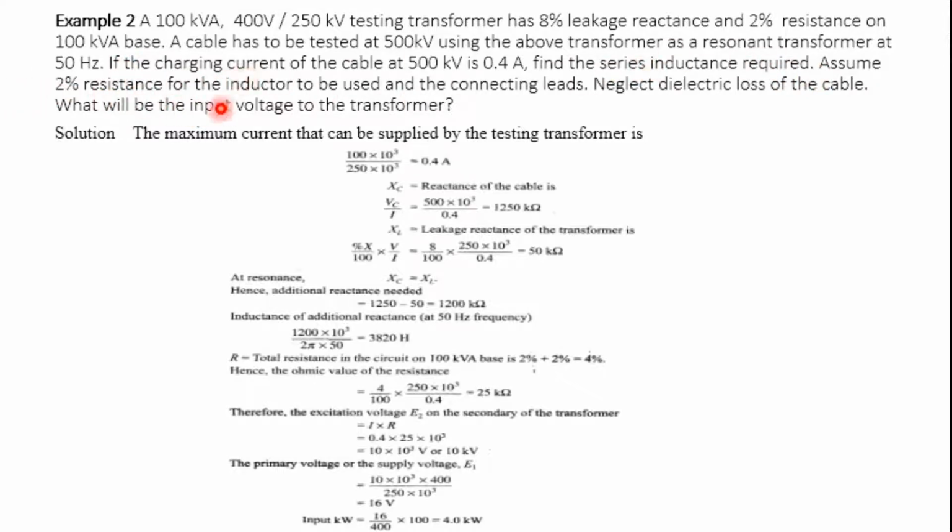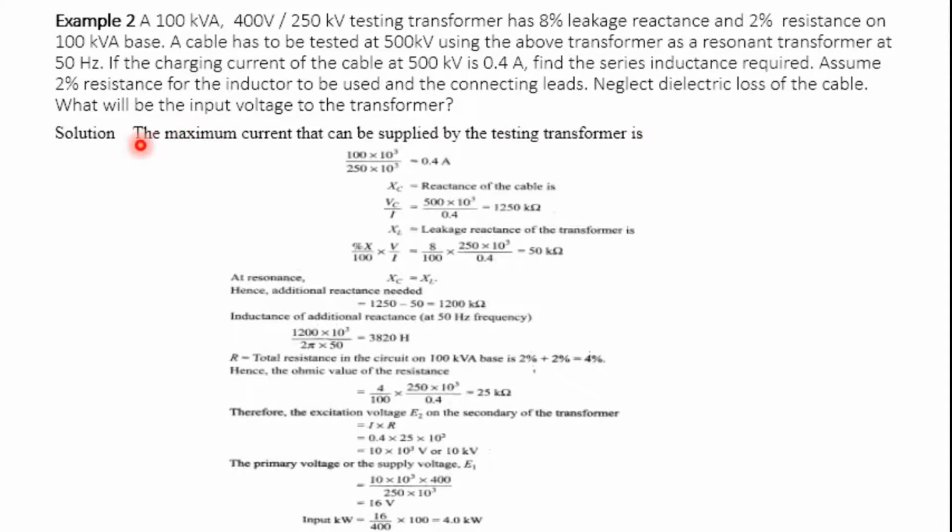And assuming 2% resistance of the inductor and the connecting lead, which is nothing but the connecting wires, having an additional resistance of 2%. So this 2% is for the connecting lead and this 2% is for the resistance of the transformer. Neglecting dielectric losses of the cable, what will be the input voltage to the transformer? These are all the things which we need to calculate.